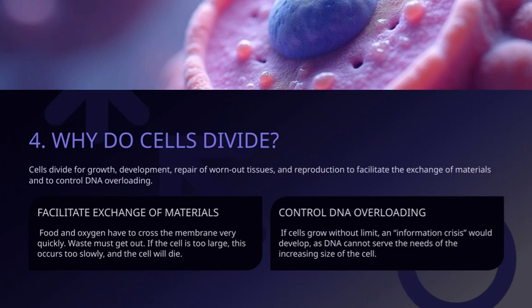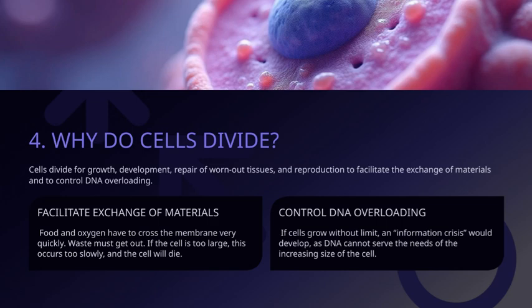If cells grow without limit, an information crisis would develop because DNA cannot meet the growing needs of the cell. As the cell gets larger, it needs to produce more proteins and other molecules, but the DNA's capacity to store and process that information doesn't increase proportionally. This creates a bottleneck, or what we call an information crisis.